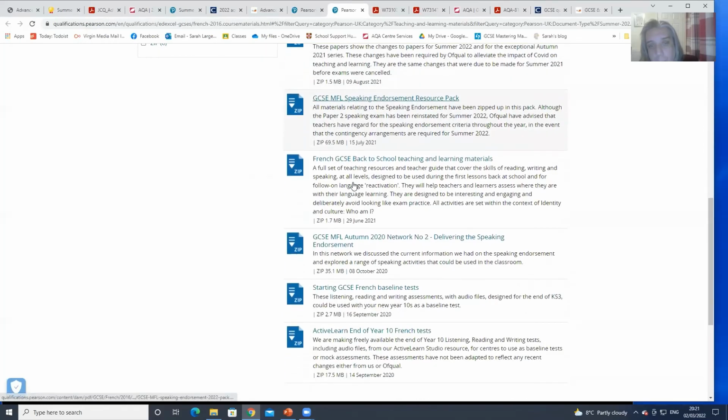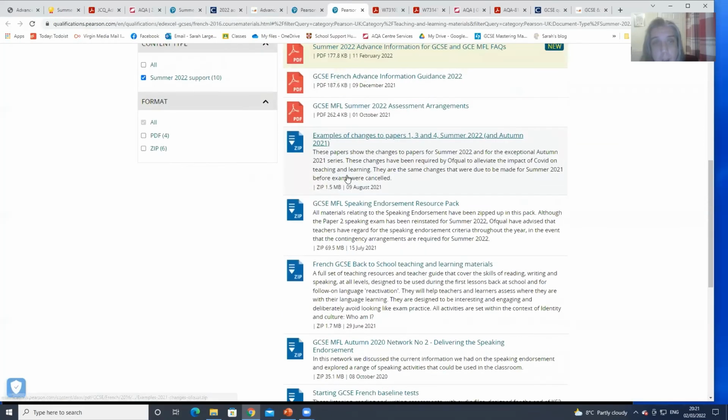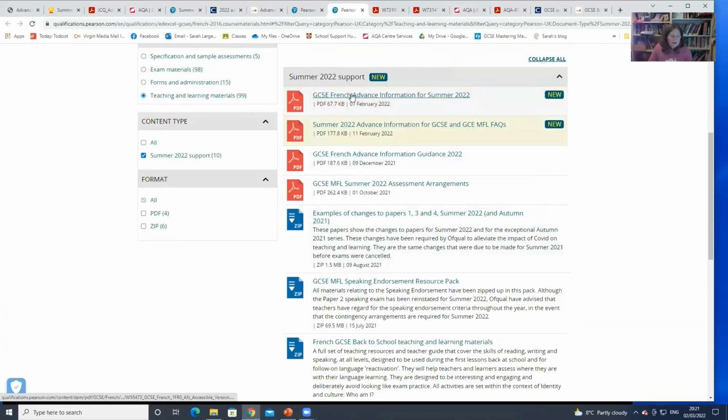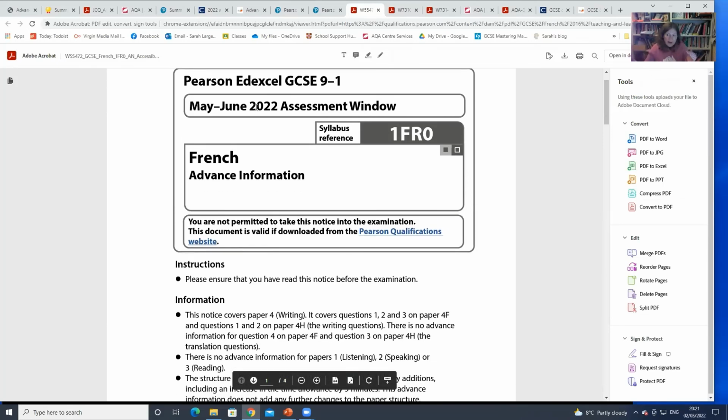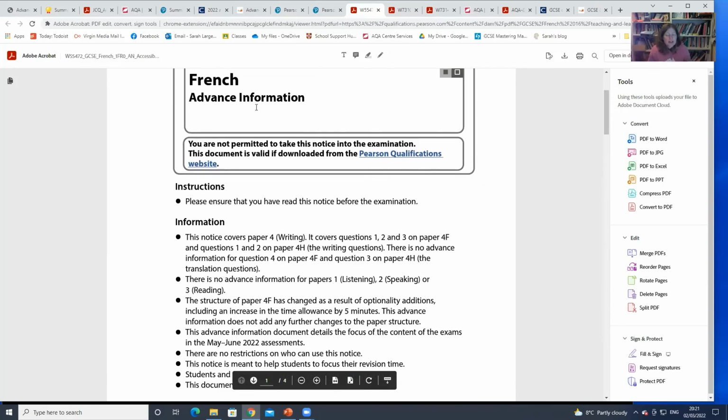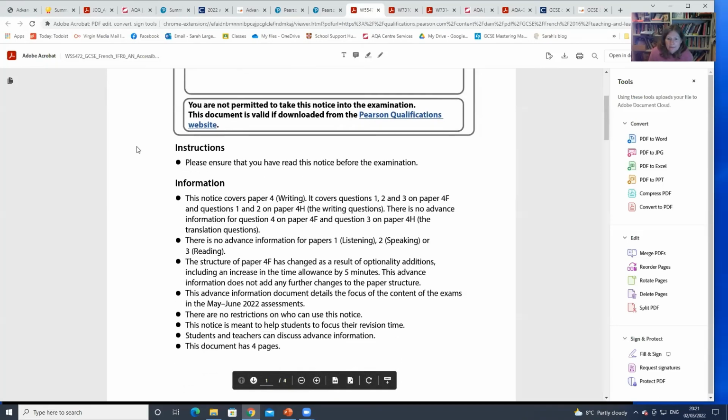Something actually, when I was looking at the package of changes: one thing they've said for modern foreign languages is that you don't have to know any extra words that are not on the vocabulary list. Usually there's a vocabulary list plus some unspecified stuff from outside that, and they've said this year they're just going to stick to the vocab list. So again, that slightly narrows down the scope of what you need to learn.